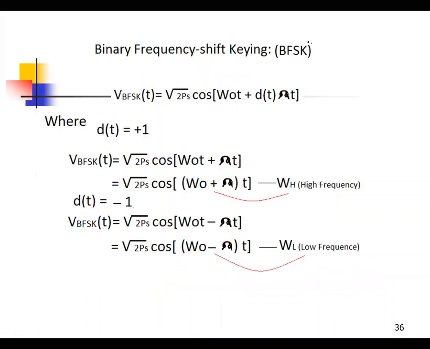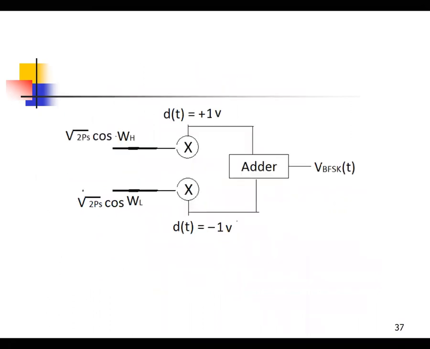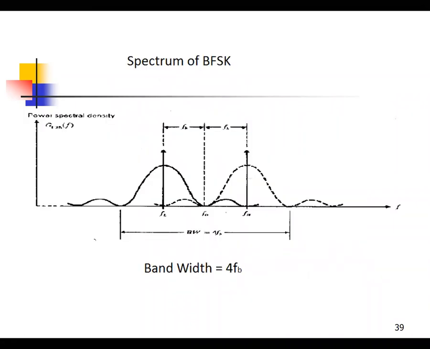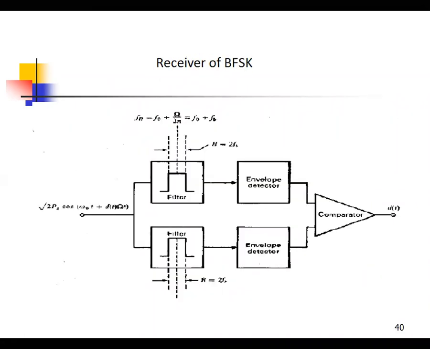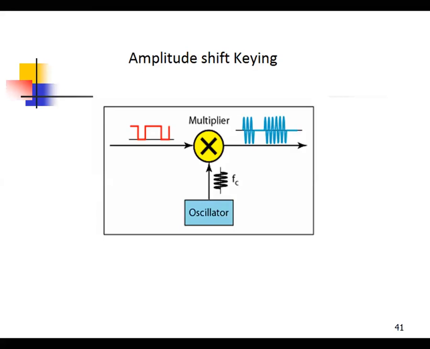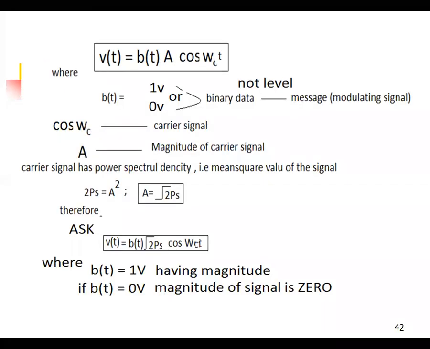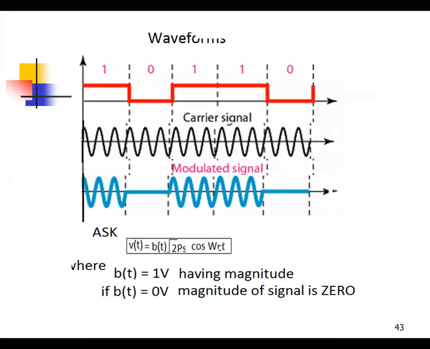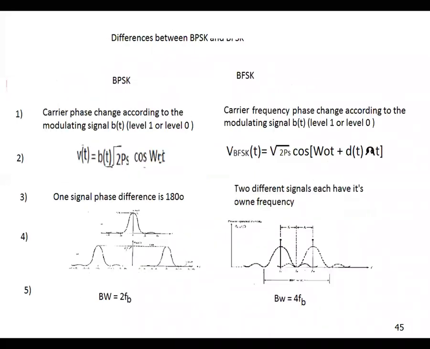Okay. And then go for BFSK, and the waveforms, spectrum and receiver of BFSK, and ASK analysis, waveforms, spectrum, and the differences between BPSK and BFSK. Okay. So with this the second unit is complete.